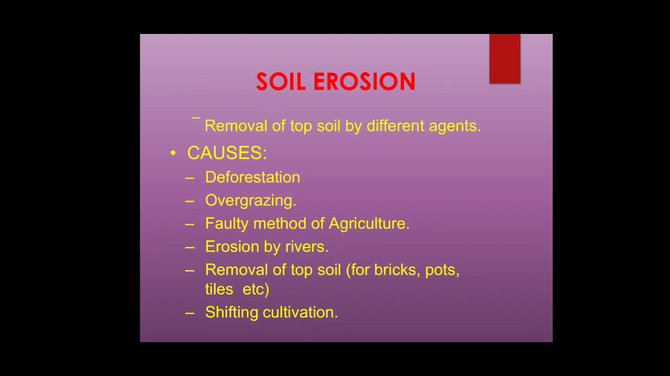Next comes soil erosion. Soil erosion, in simple words, is the removal of topsoil by different agents. They can be natural agents or man-made agents. So what are all the causes? First one, deforestation, overgrazing, faulty methods of agriculture, erosion by rivers, removal of topsoil for bricks, pots, tiles and other human uses, and shifting cultivation patterns.